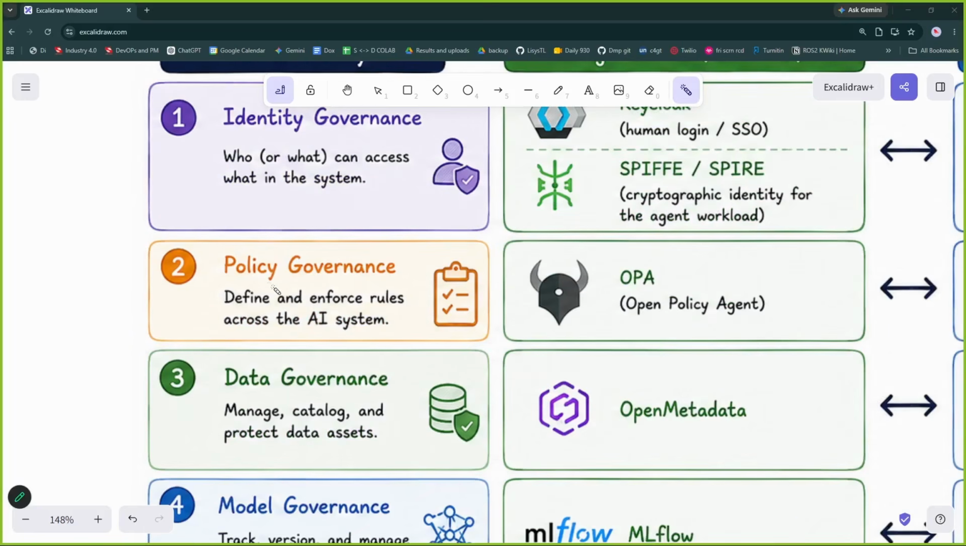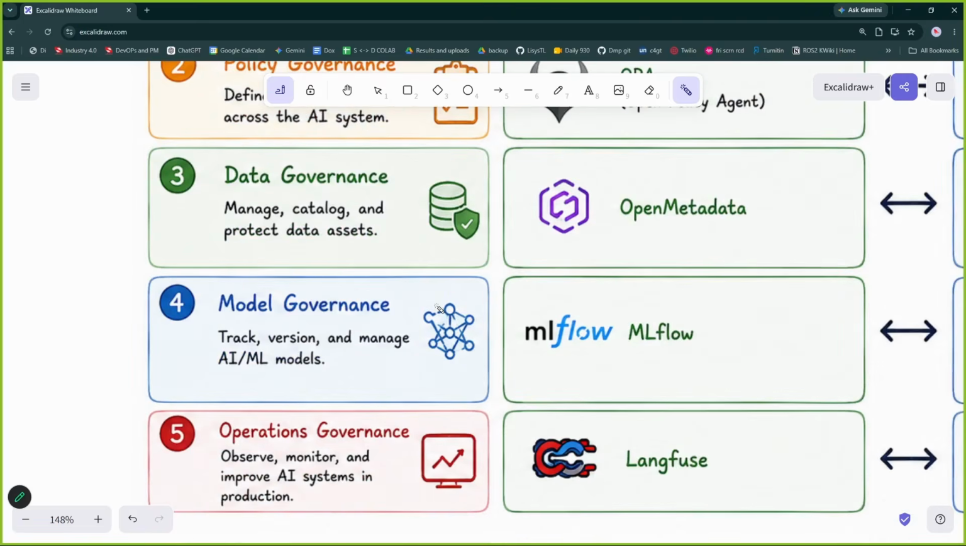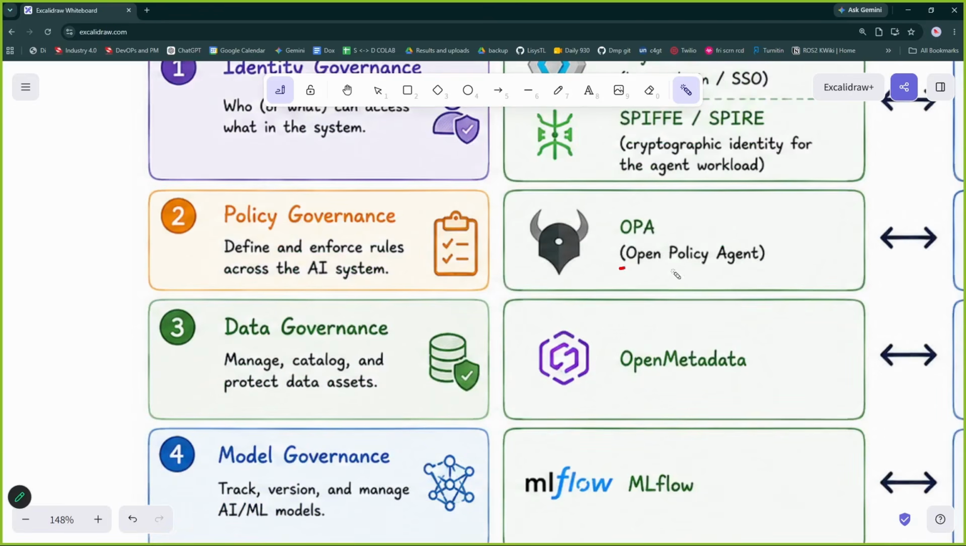The second is policy governance. We have defined some rules and regulations, right? So during the process of execution and development, we will check some rules. This policy governance will come on every layer. After identity, after data, after model, policy governance will come after every step, so that it keeps checking what this agent is supposed to do.